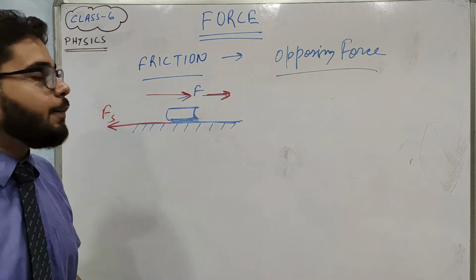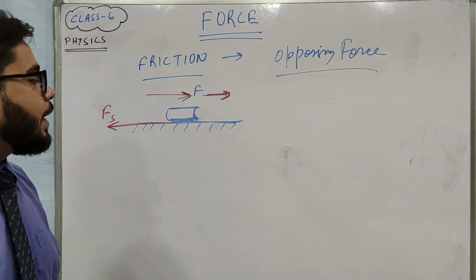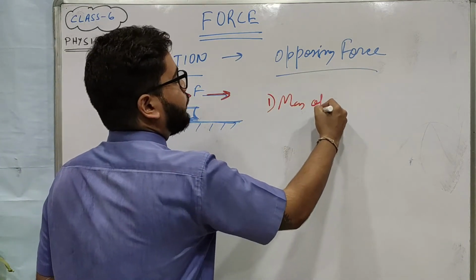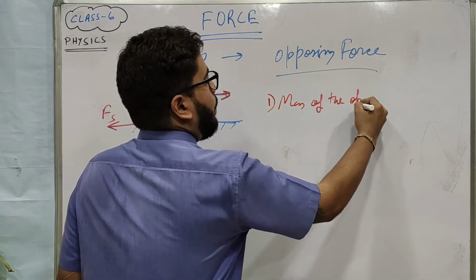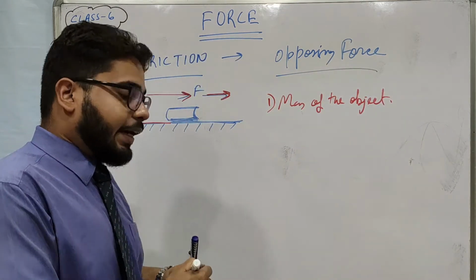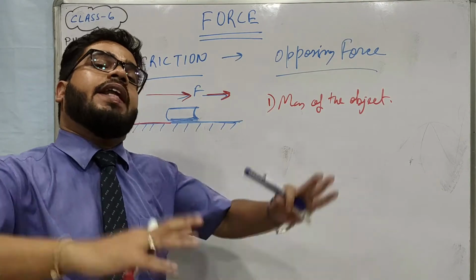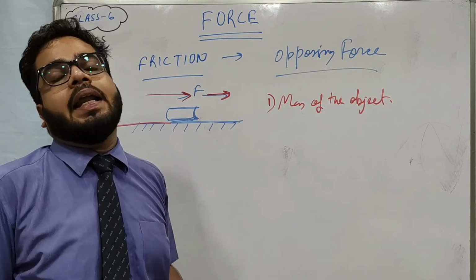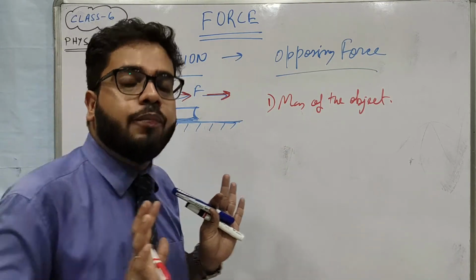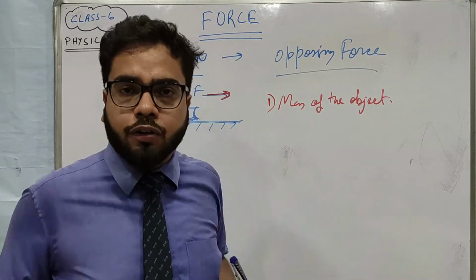This friction basically depends on two things. The first thing is the mass of the object. Suppose you are trying to push a very big object, say a very big desk, then you have to give more effort, more force.